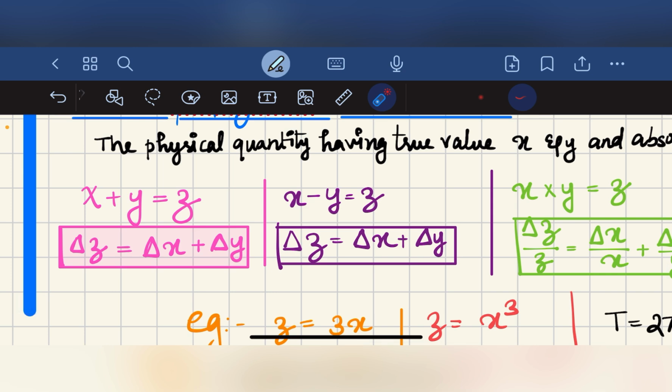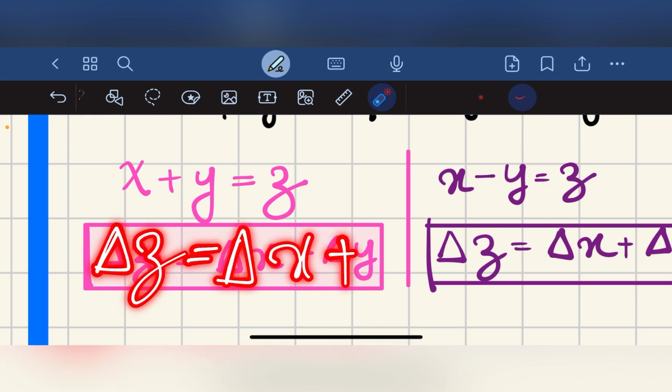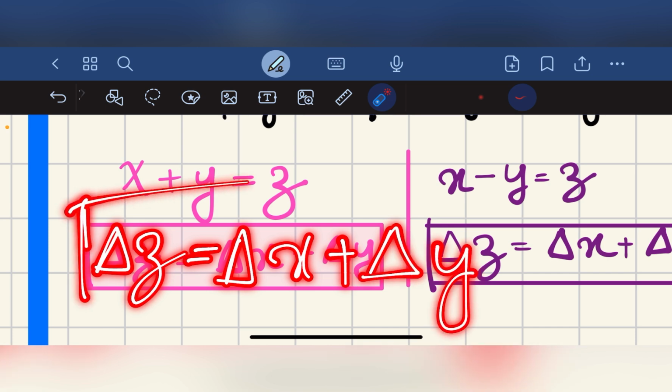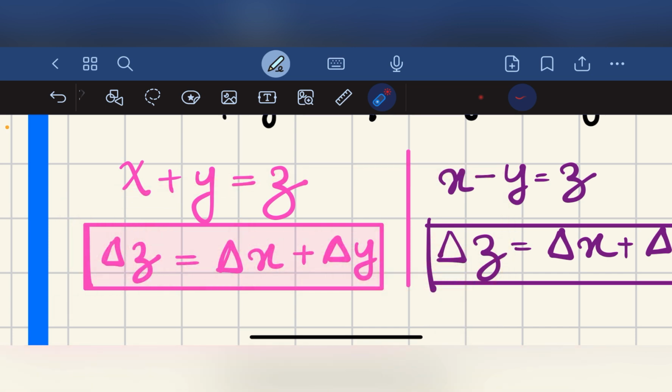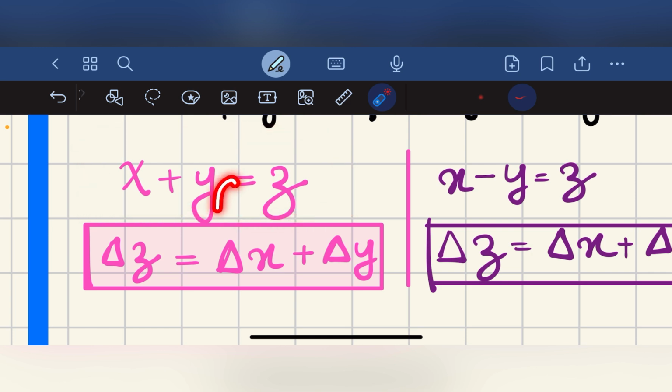So when we find the propagation of error, the error in the first rod is delta x and the error in the second rod is delta y. So the total error will be delta z is equal to delta x plus delta y. This is the combined length of the rod, and delta z is the error in the first rod plus the error in the second rod. The total error delta z is equal to delta x plus delta y.